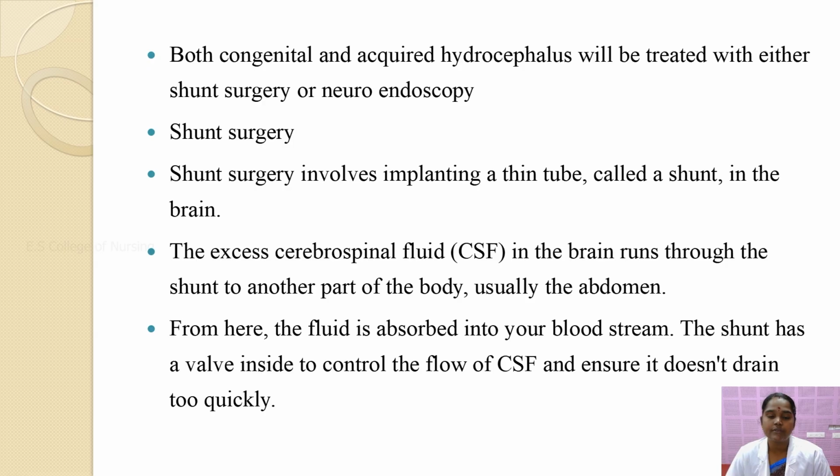The shunt has a valve inside to control the flow of CSF and ensure it does not drain too quickly. Once the shunt is introduced into the ventricles, it maintains the flow and drains the extra CSF fluid.